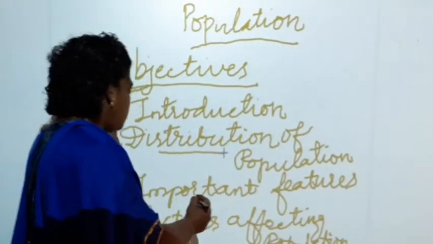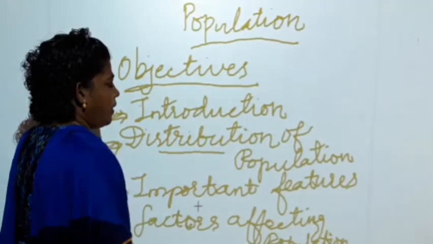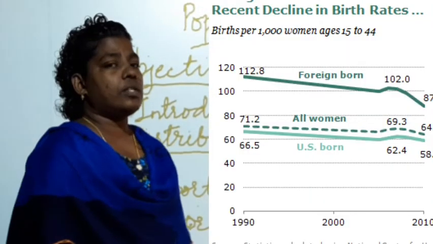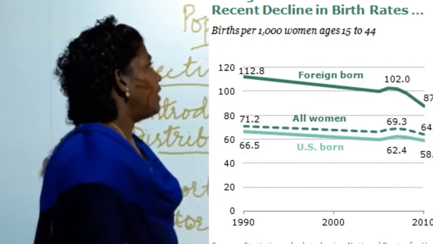The next thing we are going to see is the important features of the population. What are the features? There are 4 important features.